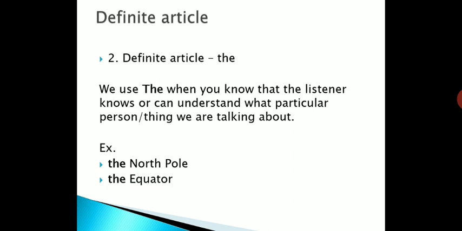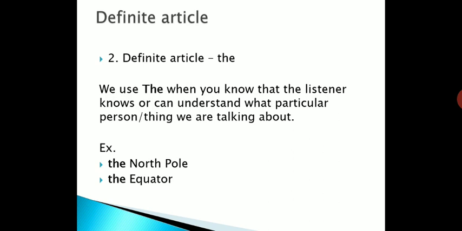Why have we used a different pronunciation of the here? Most of the students don't know where we have to use the pronunciation like "thuh" and where we have to use "thee". We use "thuh" when the next letter is a consonant. In the North Pole, after the first letter is N, N is a consonant sound, so here we use "thuh".